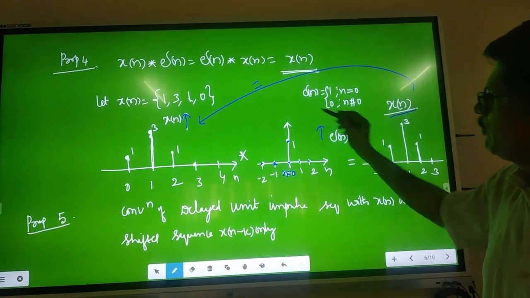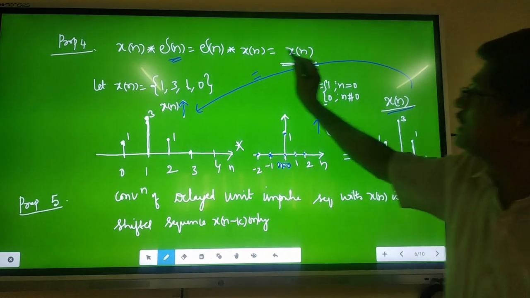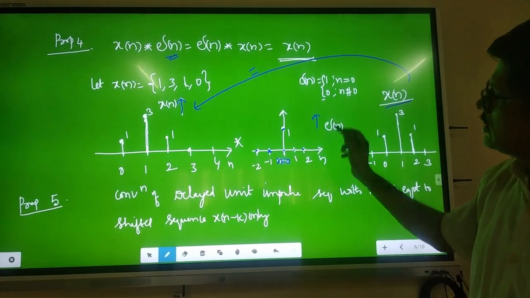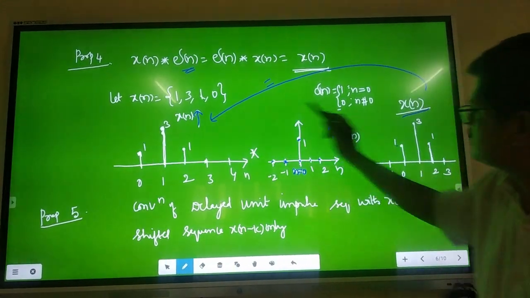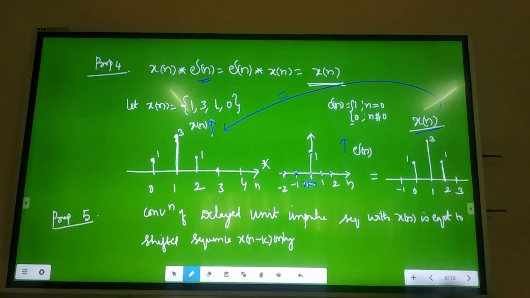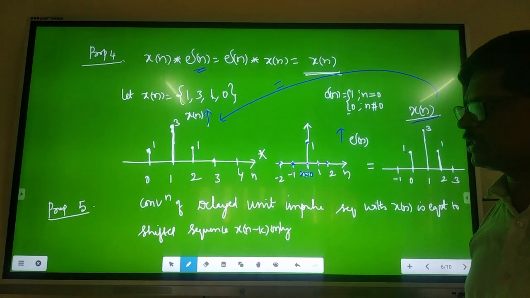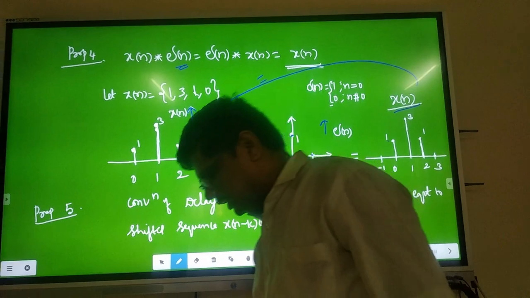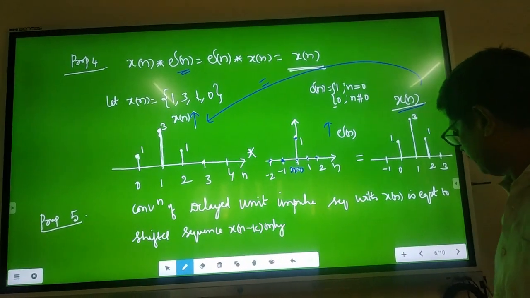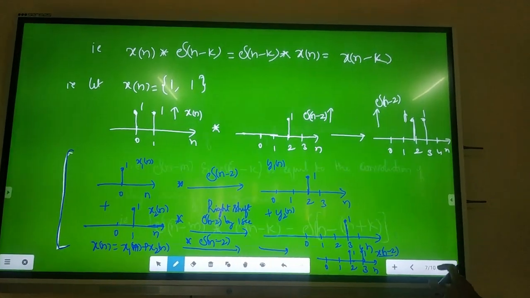When you convolve any signal with the impulse, not a shifted impulse, you will get the signal itself. Impulse with any function is equal to the function. That's property number 4. That's all. I hope I am clear. The other properties we will deal with in the next class. I hope I am very clear.